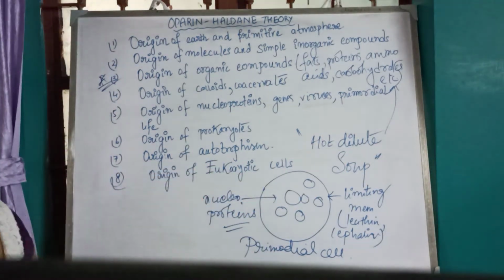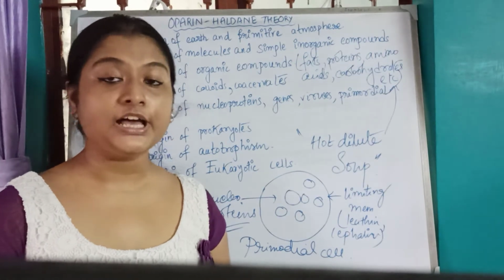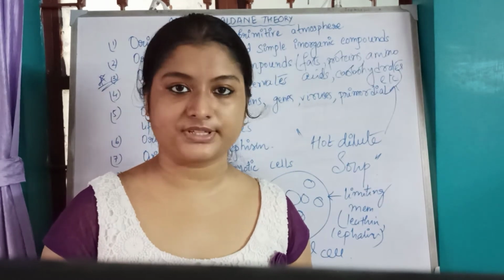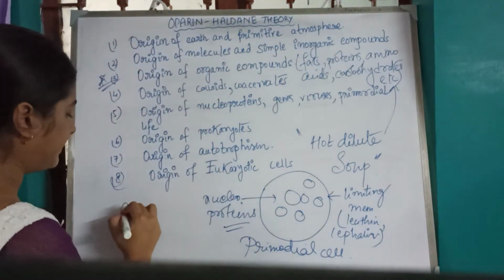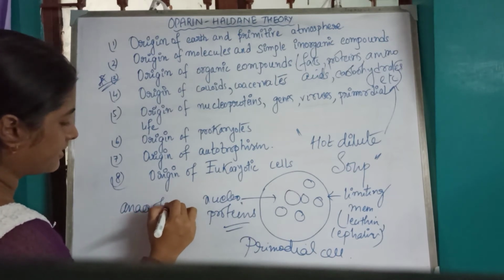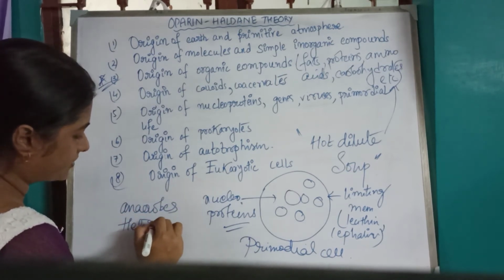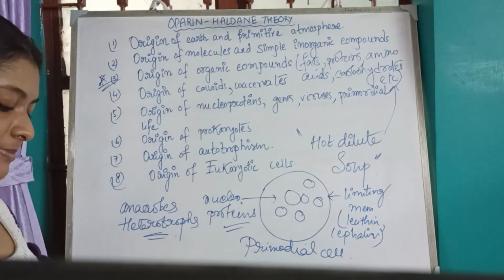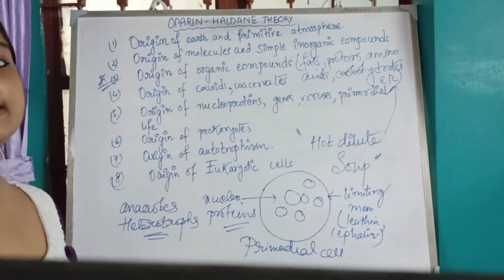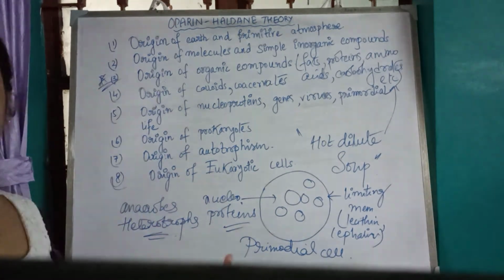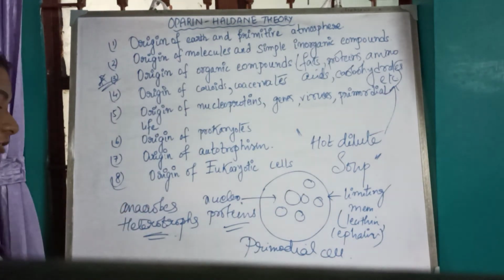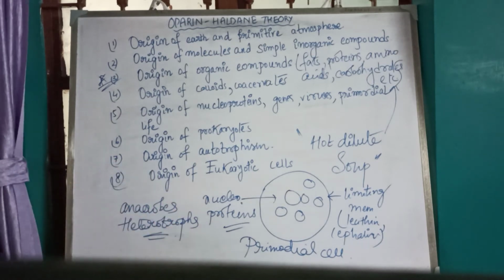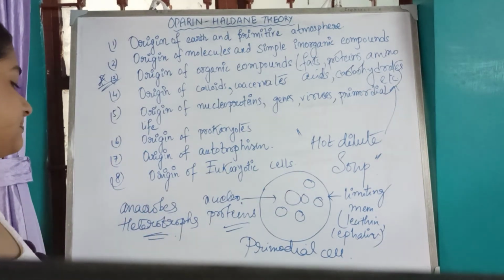Then comes the origin of autotrophism. What is that? Previously the primordial cells were anaerobes and heterotrophs. They are called heterotrophs because they cannot synthesize their own food, as they didn't have any chlorophyll to do so. And they are anaerobes because they didn't require oxygen for their formation. So they are anaerobic heterotrophs.